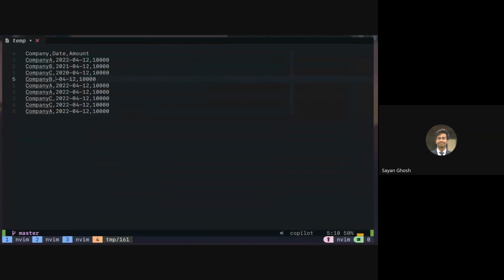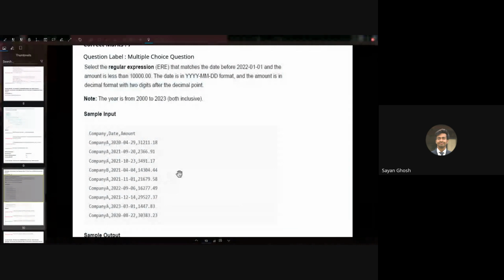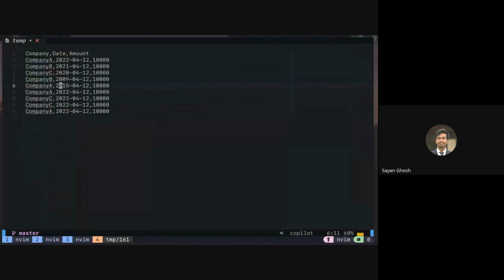So we can also have things like 2009 or 2015. Because of these years, all the options given are actually incorrect. But we can also try to come up with the regex ourselves.